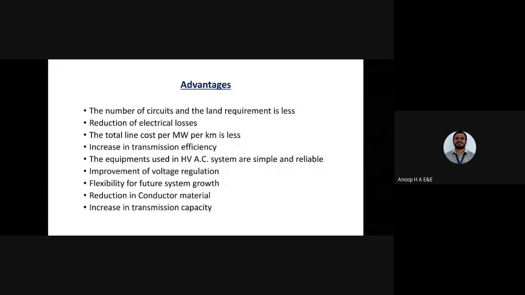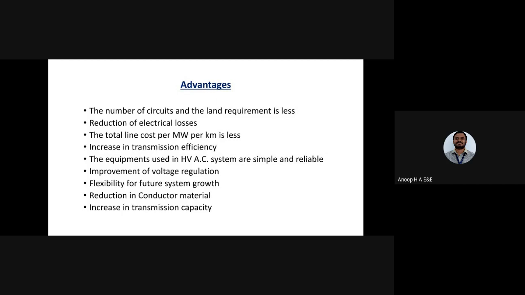So in advantages, the number of circuits and the land requirement is less. So we can reduce the land requirement by using this extra high voltage AC transmission. Next, reduction of electric losses. The total line cost per megawatt per kilometer is also less. And transmission efficiency also increases.